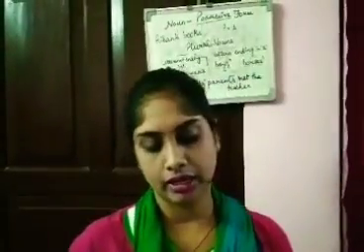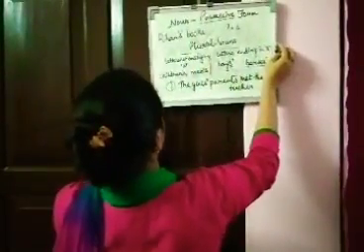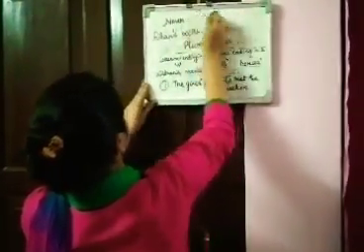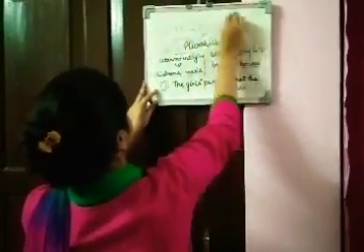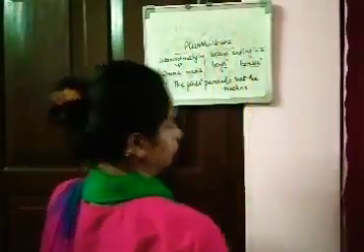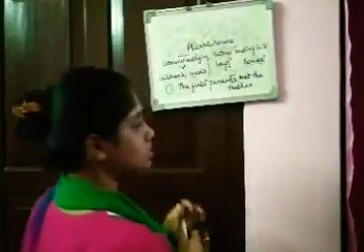Then in B number, we have to rewrite the following in the plural form. They are all given in singular. We will have to change to plural. So, a man's house. I hope this is getting easier for you now.